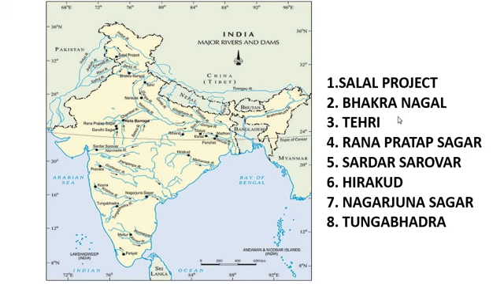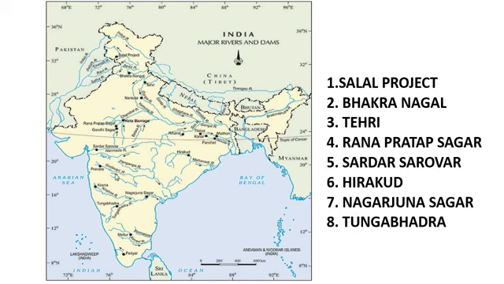Now class 10th cadets, for this year you have to study 8 dams. Any one question will be asked from this chapter, any one from 8. It is very easy to remember.